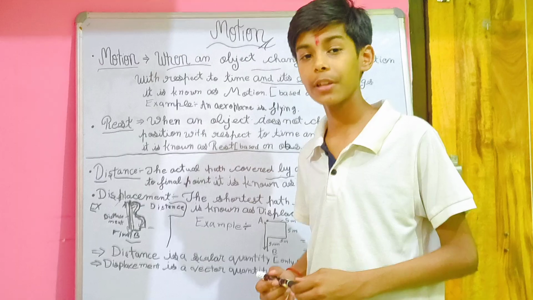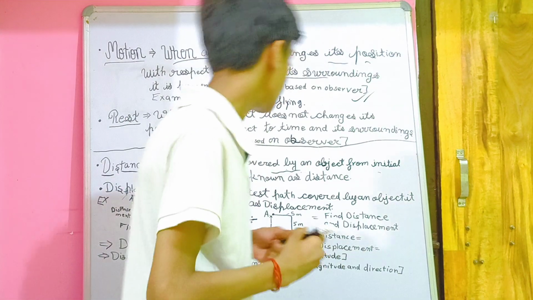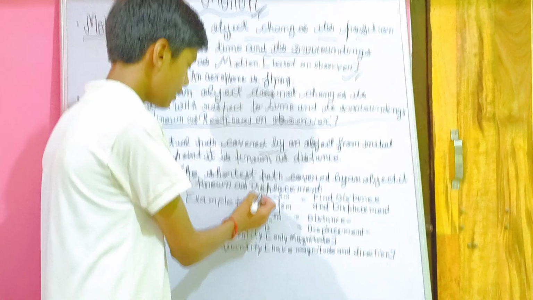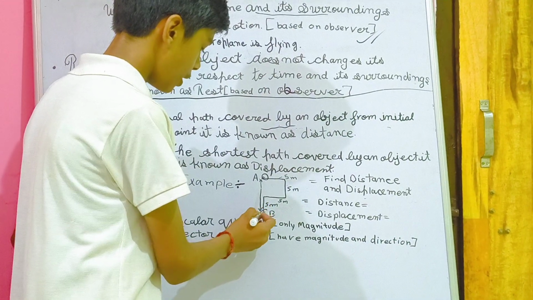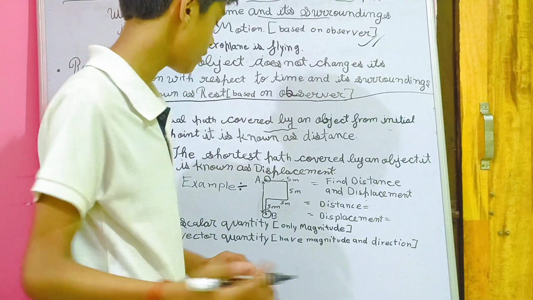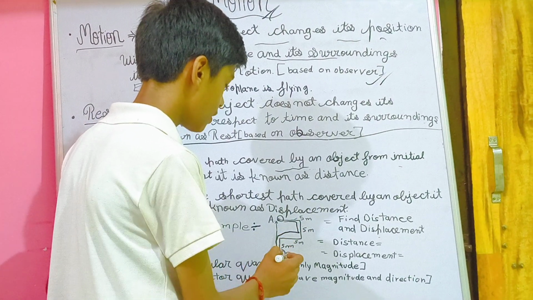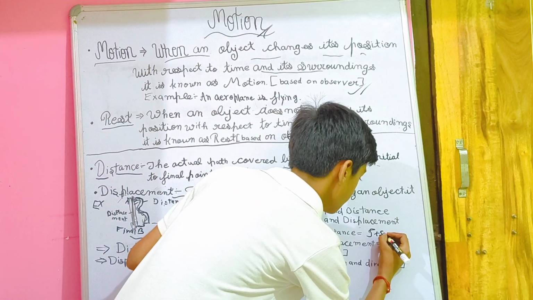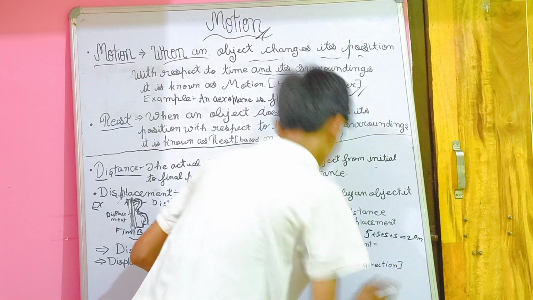Let's see one example I have here. Find distance and displacement. This is our initial point A, and this is the final point B. One man or one car, you can say, is traveling from here 5 centimeter. So 5 plus 5 plus 5 plus 5, that is 20.